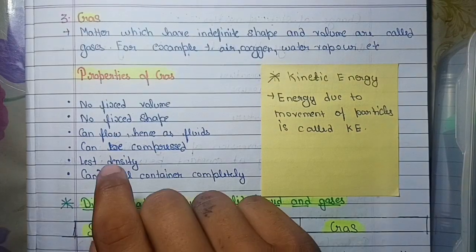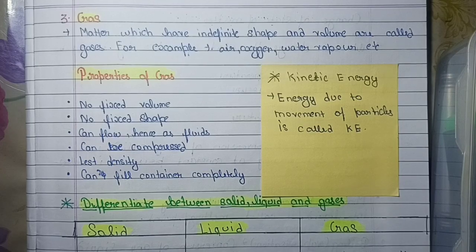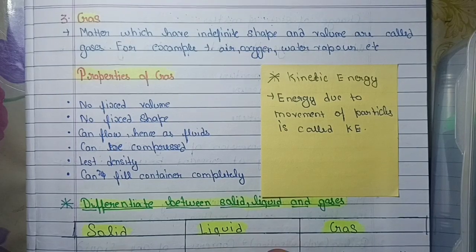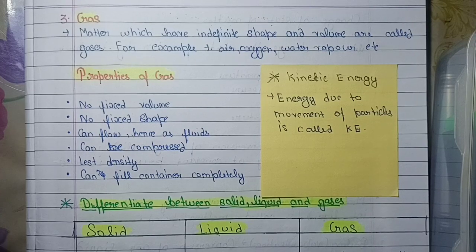Now let's understand the properties of gas. They have no fixed volume, no fixed shape, they can flow, hence they are called fluids. Can't be compressed, I mean they can be compressed, like you can see in CNG cylinders and in our home cylinders, where we compress the gas. They have less density and they can fill a container completely, like in a cylinder they fill the container completely. You can't fill anything else in that container.